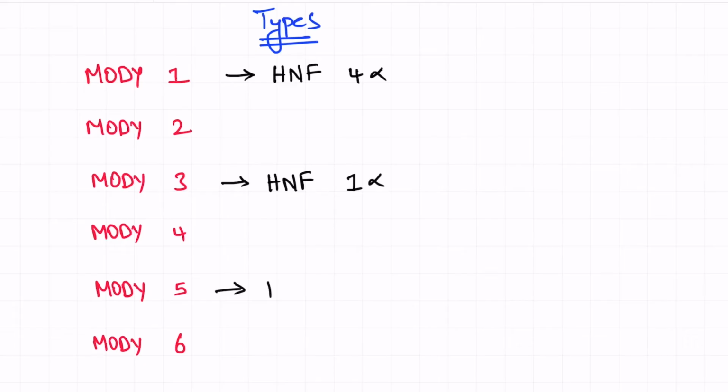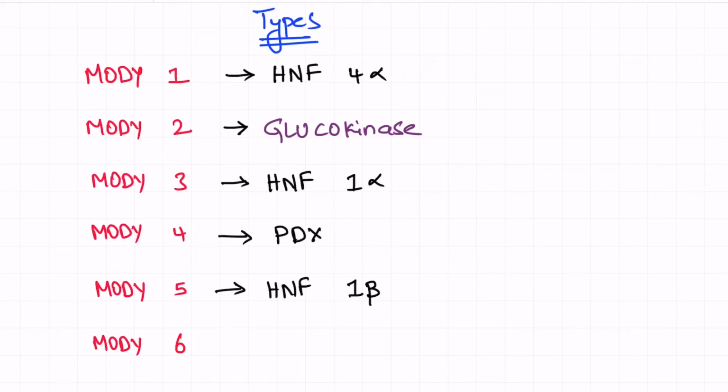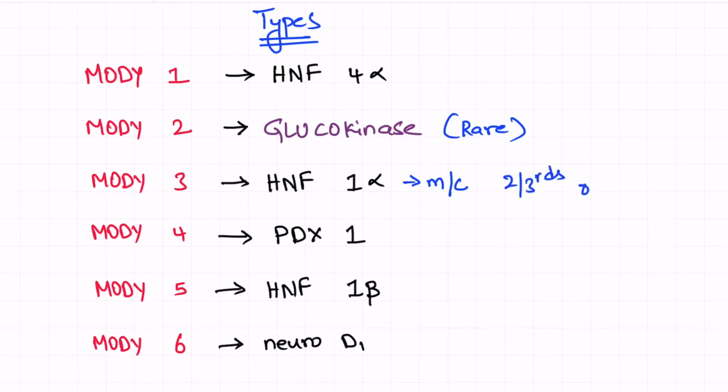MODY 3 is due to HNF1 alpha, and MODY 5 is HNF1 beta. Here the important one is MODY 2, which is caused by a glucokinase gene defect. Remaining all MODY types are caused by nuclear transcription factor defects except MODY 2, and MODY 4 is caused by PDX1, and MODY 6 is caused by NeuroD1 gene defects.